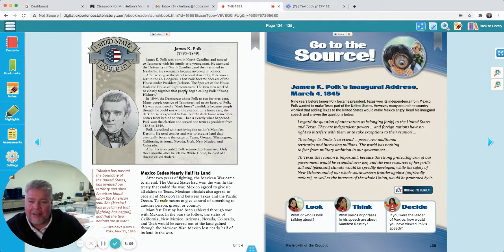And after his term ended, Polk returned to Tennessee. Only 3 months after he left the White House, he died of a disease called cholera. Well, so James K. Polk, the Mexican War. We're going to do some more reading about this week. The book didn't have a whole lot of details about the war with Mexico. And of course, we learned about it last week, about the Alamo battle. But we're going to learn more about it, read some more about it this week.